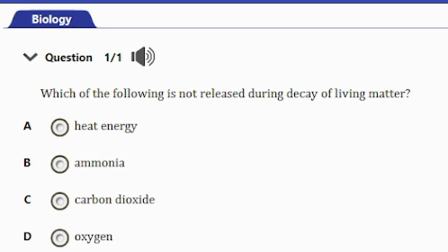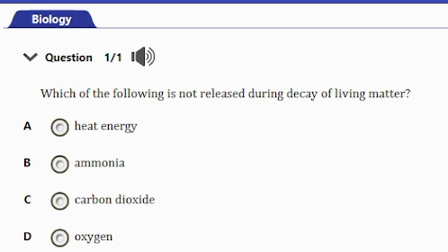Which of the following is not released during decay of living matter? A, heat energy. B, ammonia. C, carbon dioxide. D, oxygen. So guys, obviously the answer to this question is option D, that's oxygen. During decay, oxygen is not released.